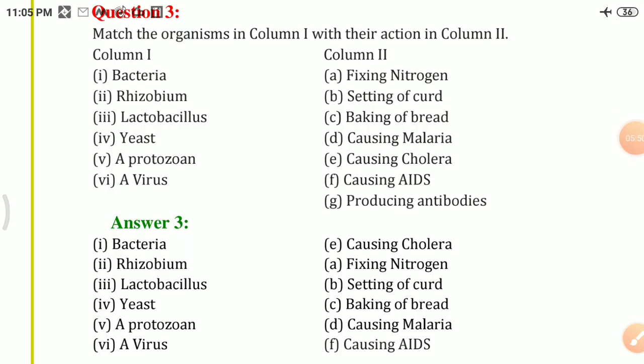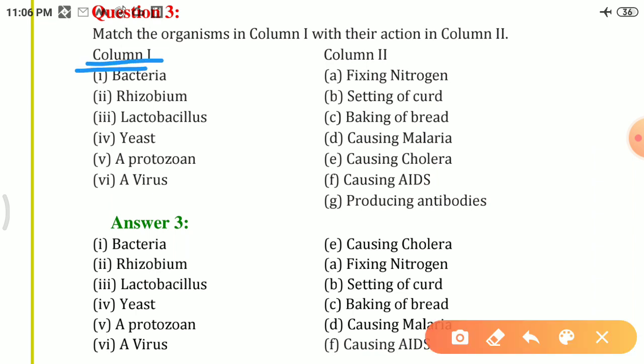Question number 3 is match the organisms in column first with their action in column second. In column first they have given the organisms, and in column second their action. So here first is bacteria.